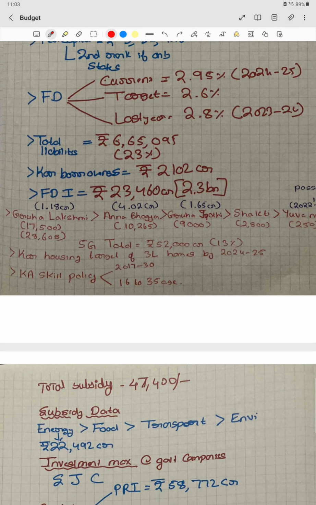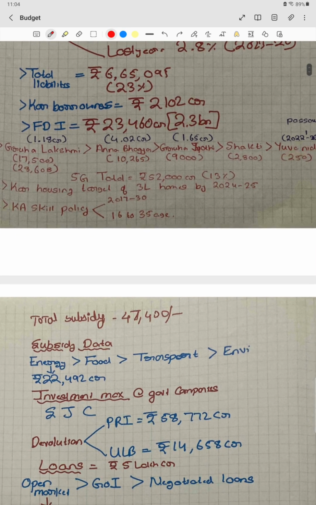Then what is the total liability of the state? It is 6,65,095 rupees. That is 23% of the GSDP. We have to remember one point here, that Karnataka's liability is less than 25%, which in itself is considered an achievement. So 6,65,000 crore rupees. Then how much did the Karnataka government borrow? Karnataka has a very good record in terms of borrowing, meaning we borrow very much less. We have borrowed only 2,102 crore rupees, while other states have borrowed around 18,000, 20,000, 32,000, for instance in Kerala. But we have borrowed only 2,102 crore rupees.